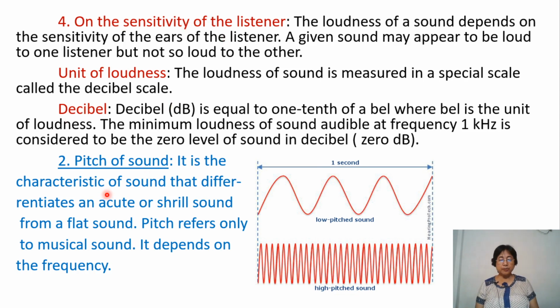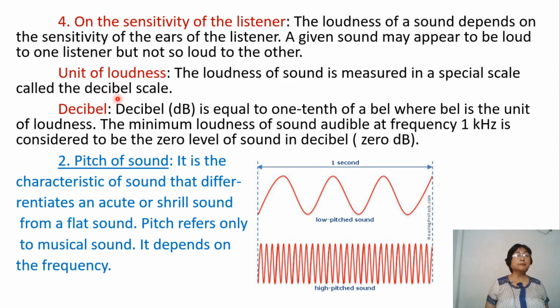Okay, then we go to the next, that is the unit of loudness. Basically, loudness is measured in terms of a bell, okay? But the loudness of sound is measured in a special scale called the decibel scale. And what is a decibel?